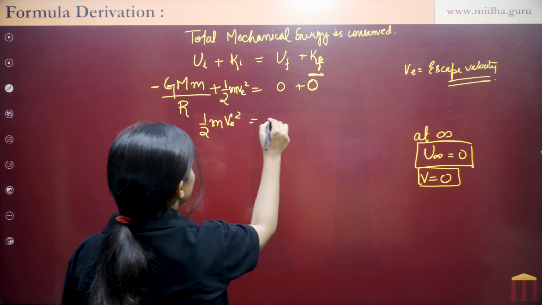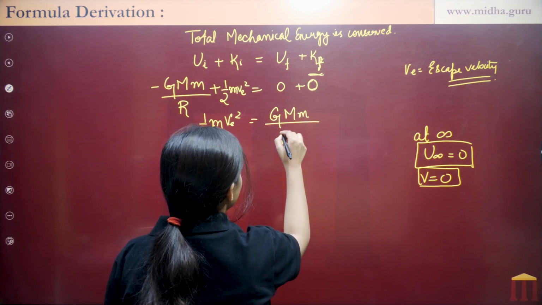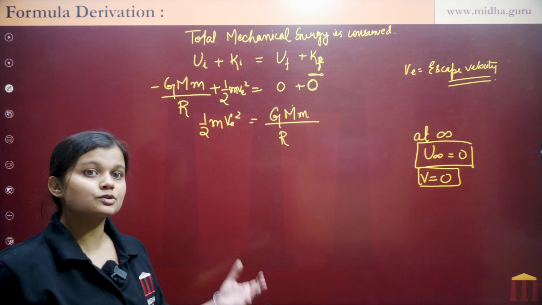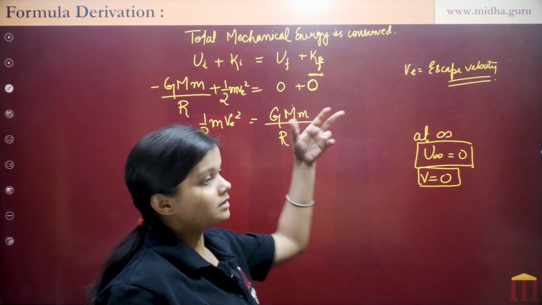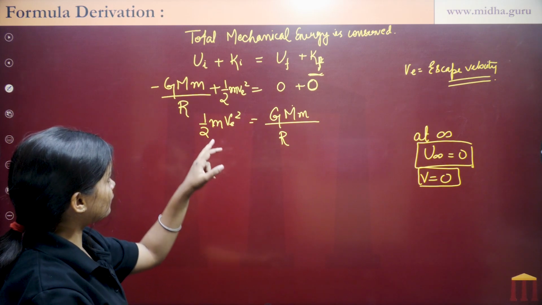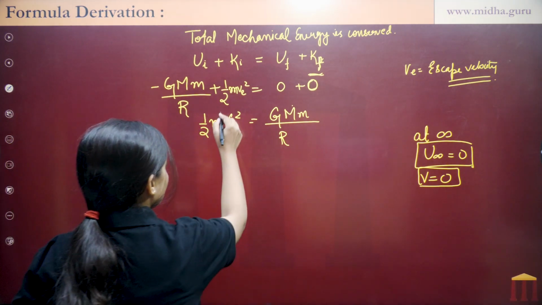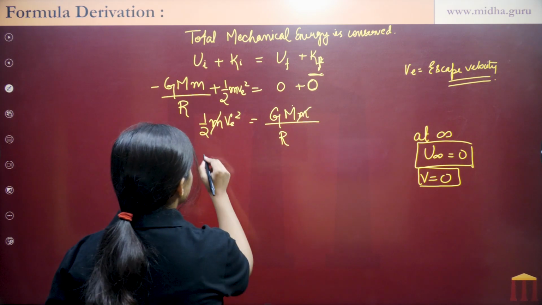Half m Ve square is equal to G capital M small m upon r, where capital M is the mass of Earth, small m is the mass of the object that is thrown, and r is the radius of Earth. Now this m and this m can be cancelled out.